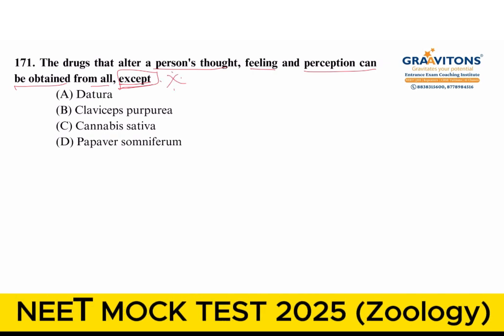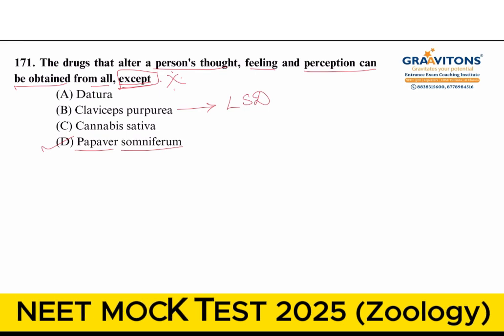So, Datura will give us hallucinating properties. Claviceps purpurea, this is the fungus from which we obtain the drug LSD. So this also has a hallucination property. And the next one, Cannabis sativa, the hemp plant, cannabinoids will be obtained. So Papaver somniferum, if you take, they will not give hallucinating drugs. They are sedatives. Alright, so the answer will be option D.